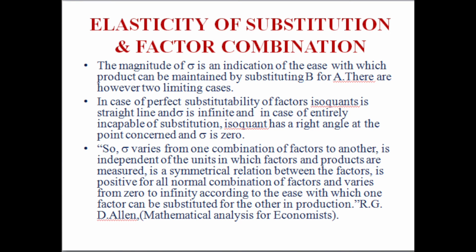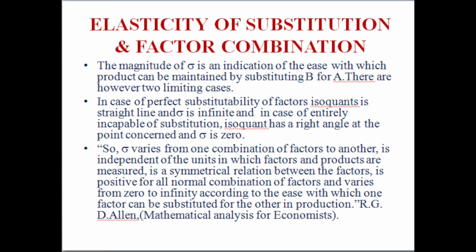In this slide, after discussing all about elasticity of substitution, or elasticity of factor substitution, and the basis on which we have discussed the elasticity of substitution, that is marginal rate of technical substitution, I will try to explain the interrelation between elasticity of substitution and factor combination, as all this discussion is based on interrelation between factors or factor combination.